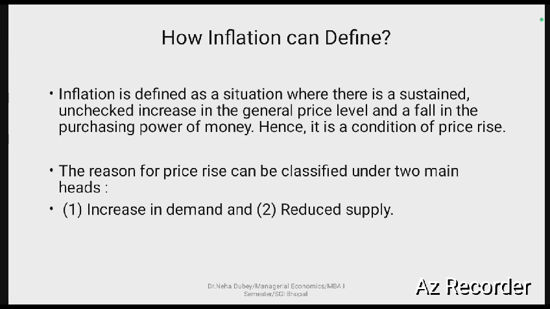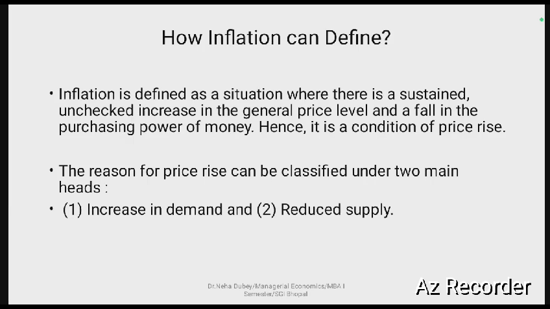This means we can say that when inflation arises, everything is getting higher prices. The general price level will be high and our purchasing power will be less at that time. So, we can call it inflation. Hence, it is a condition of a price rise.